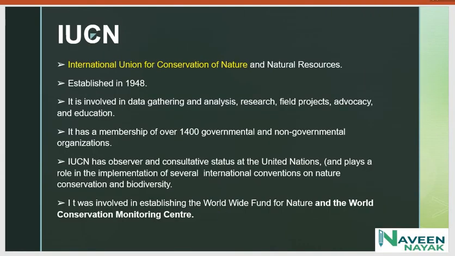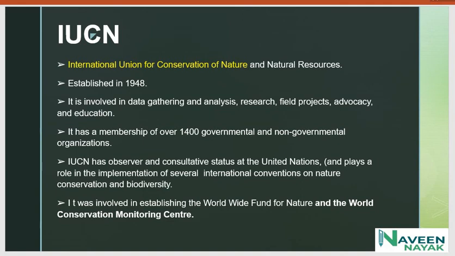And what is the full form of IUCN? The full form of IUCN is International Union for Conservation of Nature. It was established in 1948. It is involved in data gathering and analysis, research, field projects and education. It has a membership of over 1400 government and non-governmental organizations.